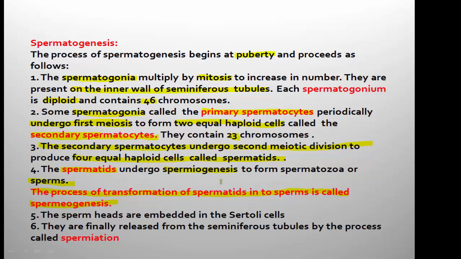Therefore, spermiogenesis is very important because during this process, the spermatids are transformed into actual sperms. Structural and functional sperms are produced through spermiogenesis, during which the spermatids undergo transformation. Then finally, once spermiogenesis is completed, the sperms are produced and the sperm heads are embedded in the Sertoli